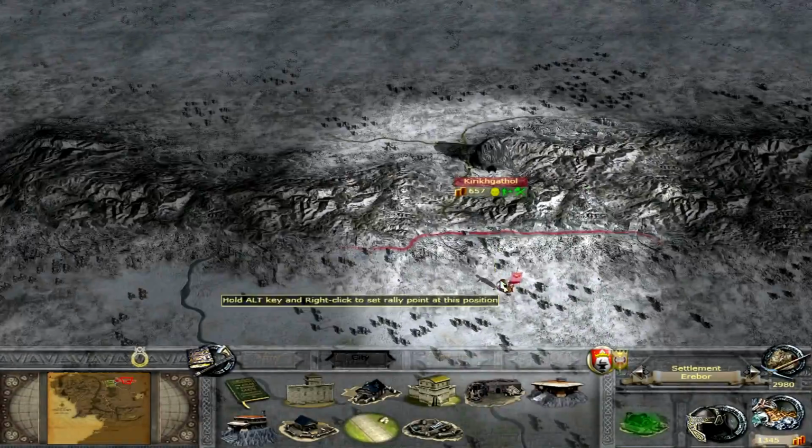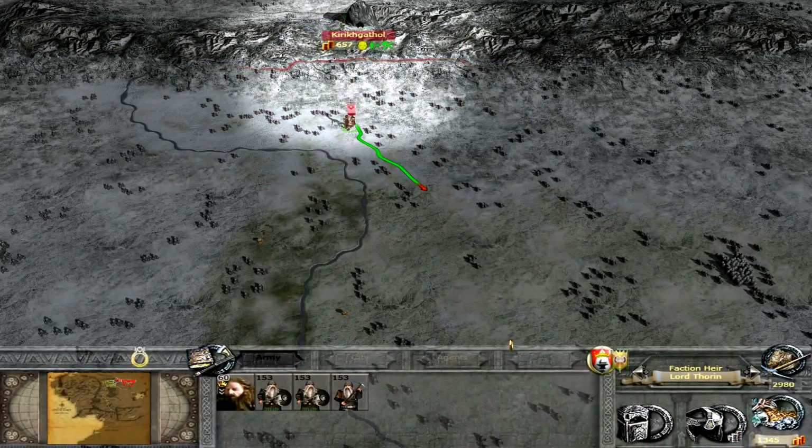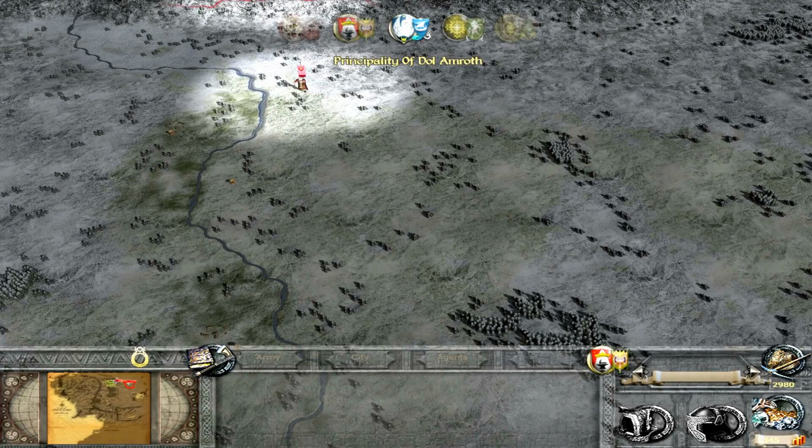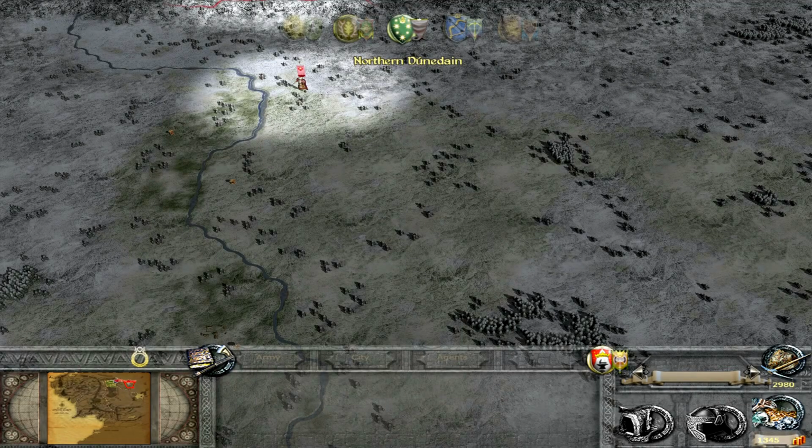No, we can move our other army. See if we can find another settlement to take. Marching now. Might as well expand out for now. Try and hold off against Rhûn. But we need to be able to keep on producing troops. This could be interesting. Hopefully we won't all die very quickly. A very painful dwarven death. I would like to survive this Let's Play. I'd like to win it, to be honest.